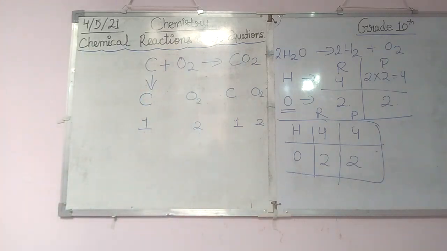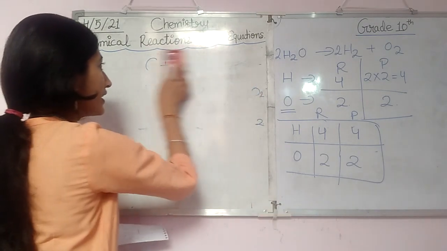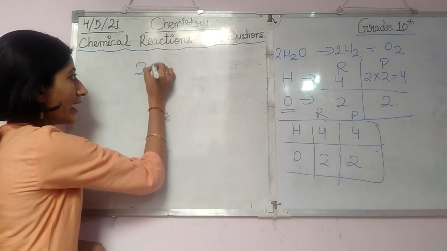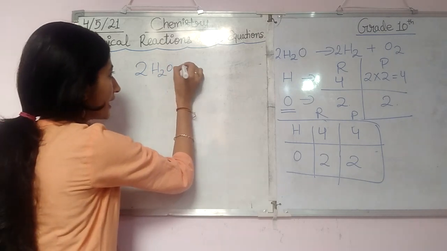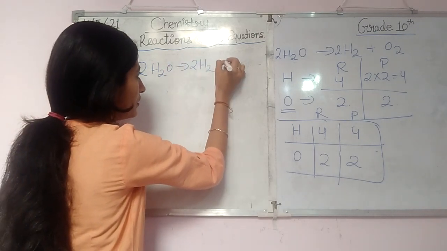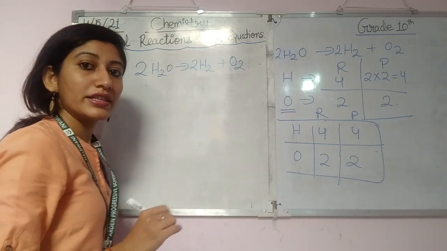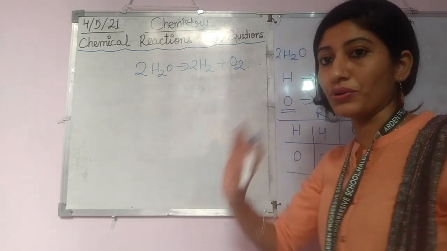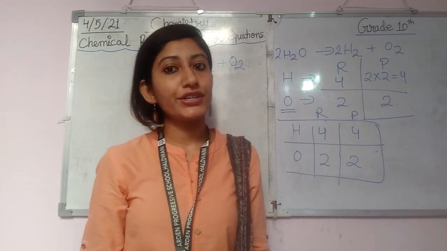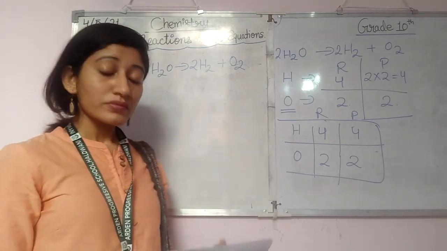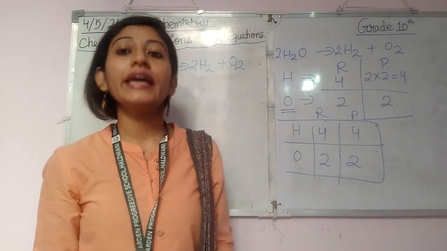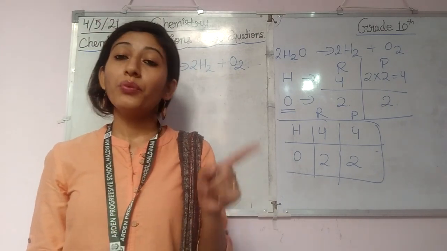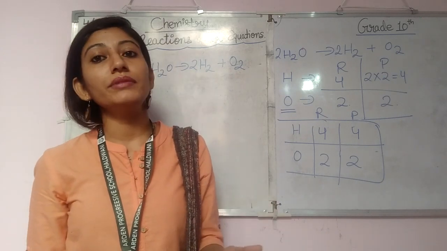So what we got after balancing the reaction is 2H2O gives 2H2 plus O2. This is the simplest form of the reaction that we have balanced. Now, I hope that you all are getting it. If you have any confusion, no need to worry. The same thing we will discuss further in our Google Meets also.